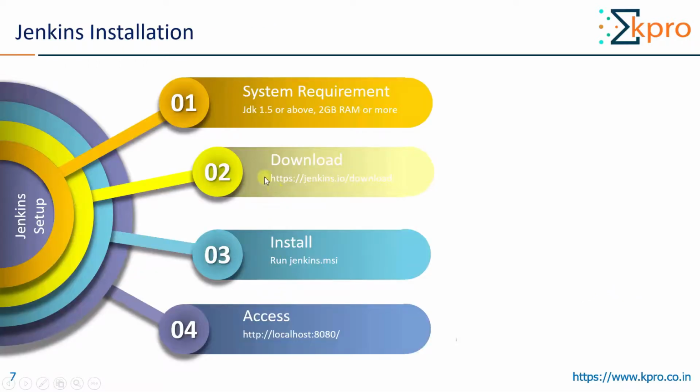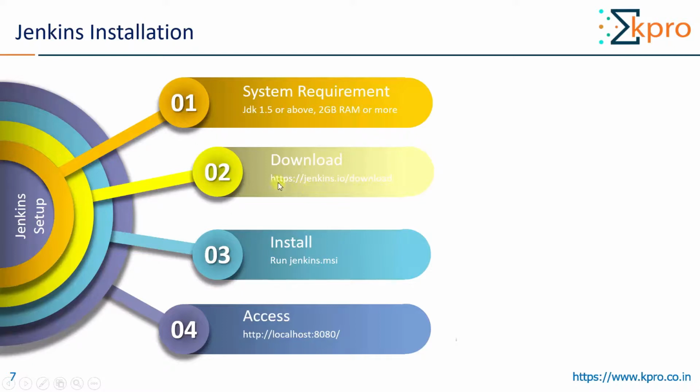Let us see how Jenkins can be installed. It requires Java JDK 1.5 or above and 2 GB minimum RAM, and it supports almost all major operating systems.